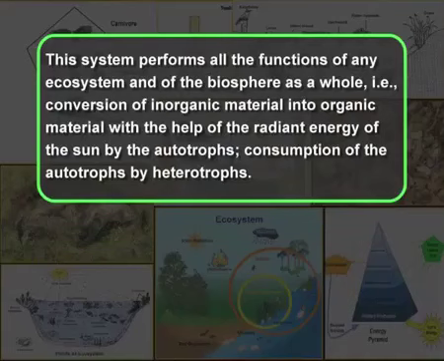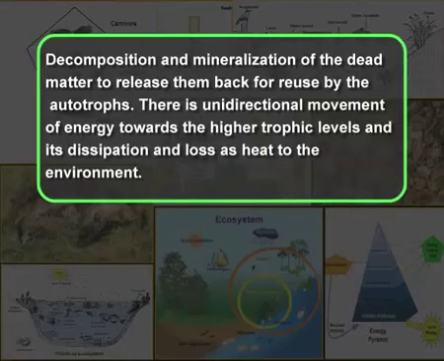This system performs all the functions of any ecosystem and of the biosphere as a whole, that is, conversion of inorganic material into organic material with the help of radiant energy of the sun by the autotrophs, consumption of the autotrophs by heterotrophs, and decomposition and mineralization of the dead matter to release nutrients back for reuse by the autotrophs.